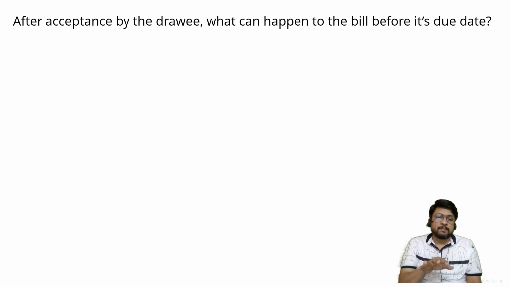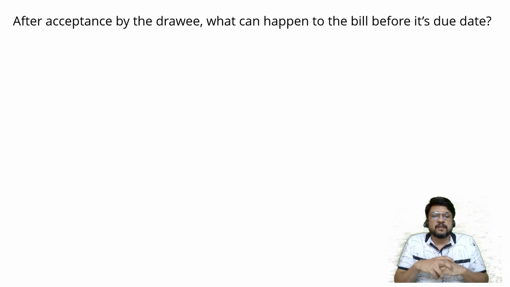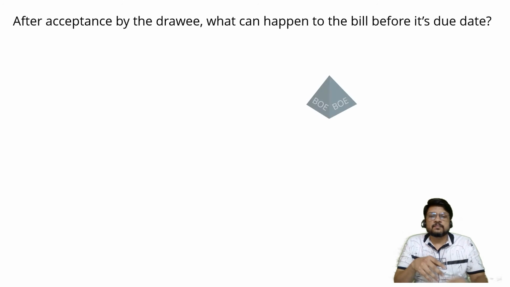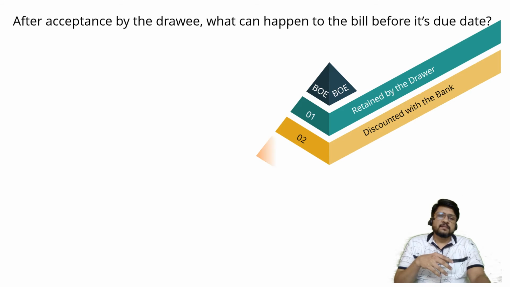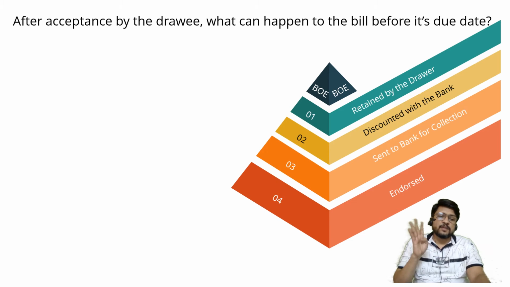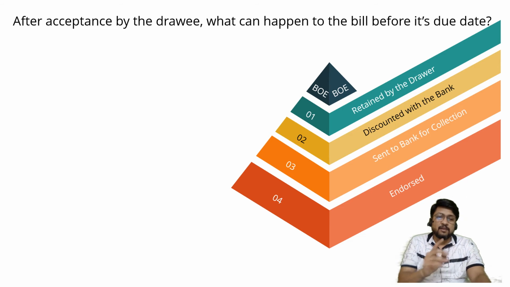Then what can happen to the bill once it has again come back to the drawer after being accepted by the drawee? What are the different possibilities which can happen? So let me consider there is a bill of exchange. A bill of exchange is created. Then any of these four things can happen in the life of a bill of exchange. Any one of them.